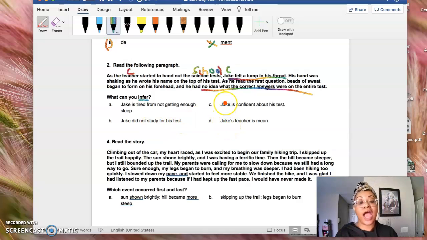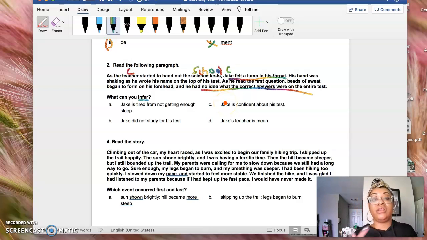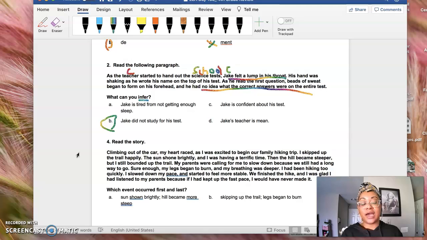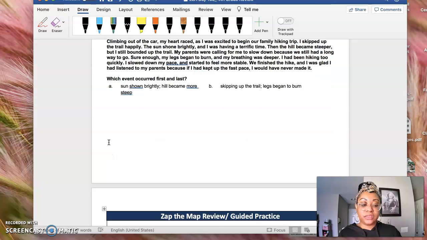So here, I can use the clues of him having a lump in his throat, his hand shaking, he's sweating, and he doesn't know the answers. It tells me that he probably did not study for the test. Okay? Good. So notice how I use my schema. I know that usually when I don't study for something, I'm nervous, right? You use your schema plus what the text said to come up with a really good inference. So this should be number 3. It says, read the story.